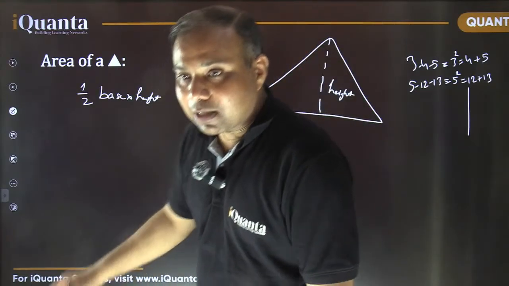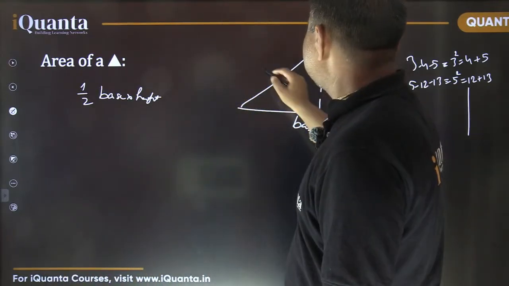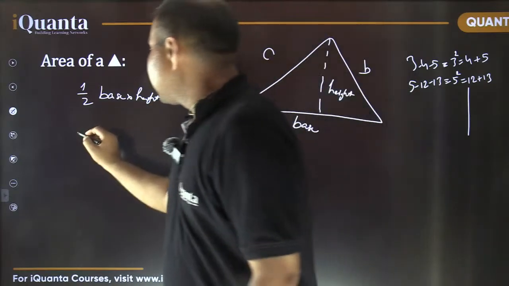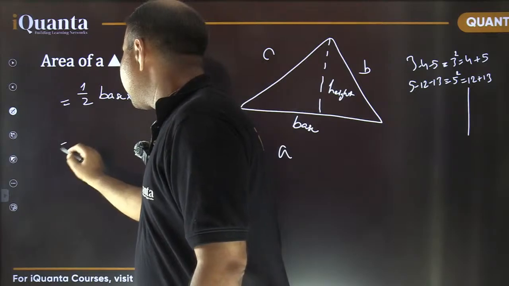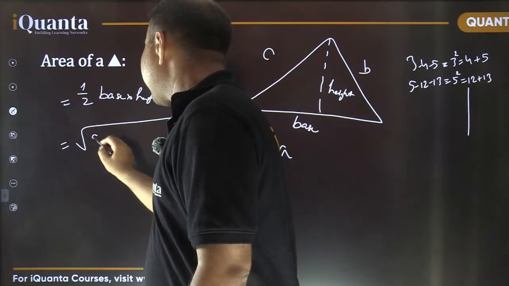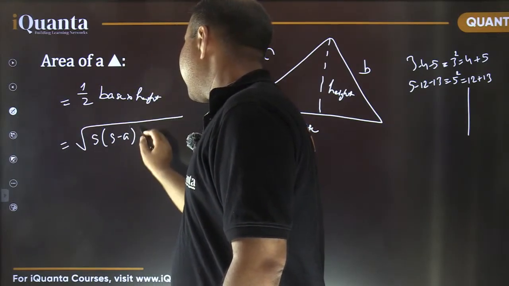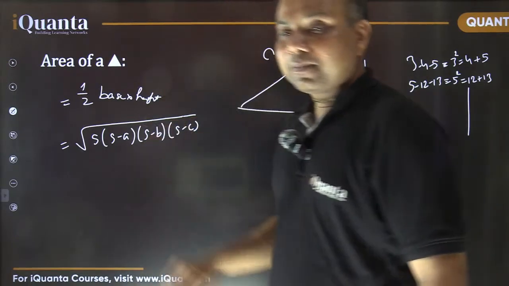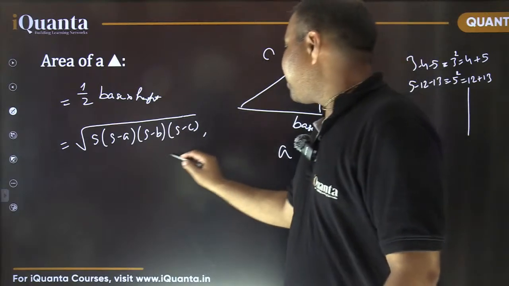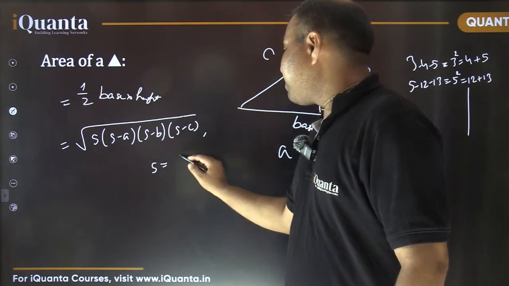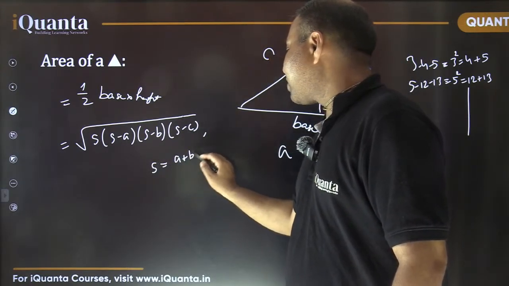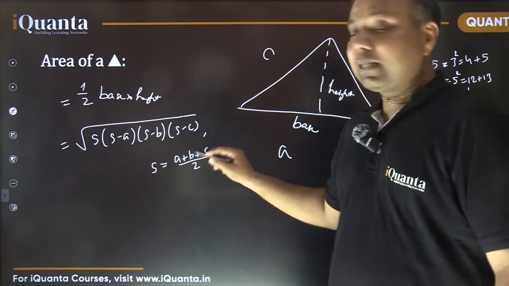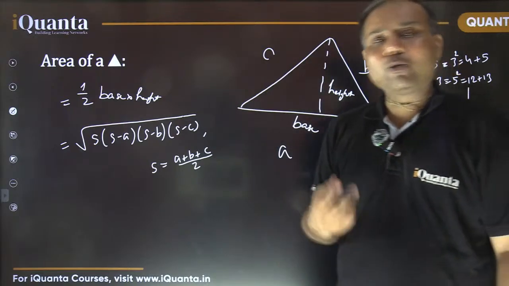Yes, Heron's formula is another one. If we know the three side lengths A, B, and C, Heron's formula tells us that area of triangle is equal to square root of S into S minus A into S minus B into S minus C. What is S here? S is known as semi-perimeter, that is half of the perimeter, A plus B plus C by 2. And remember that using this method, sometimes students make this mistake.